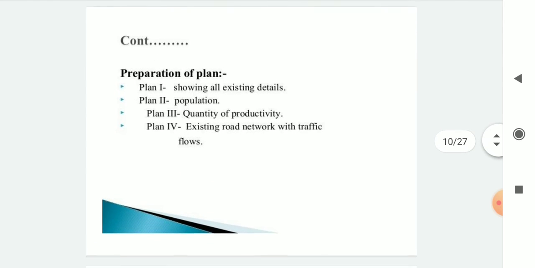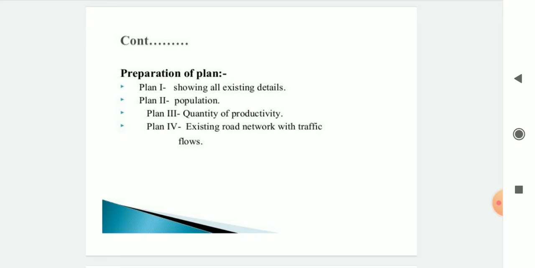Preparation of plans. There are 4 steps. First step, plan 1, showing all existing details. That means whatever information we have, we show all the existing details in the first plan. Then second, population: how much population is there and how much traffic is going to be in that area.